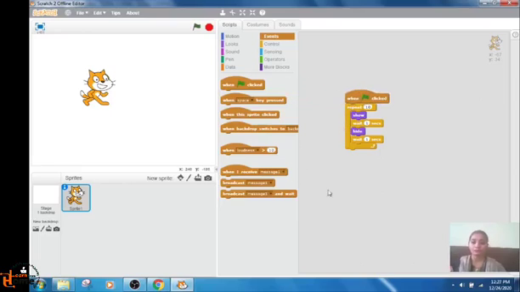Now when I click on this flag, our sprite will show for 1 second, and for 1 second it will be hidden. And again, since the actions are repeating, it will come again and be hidden again. So I will press the flag. For 1 second it is shown, and for 1 second it is hidden.